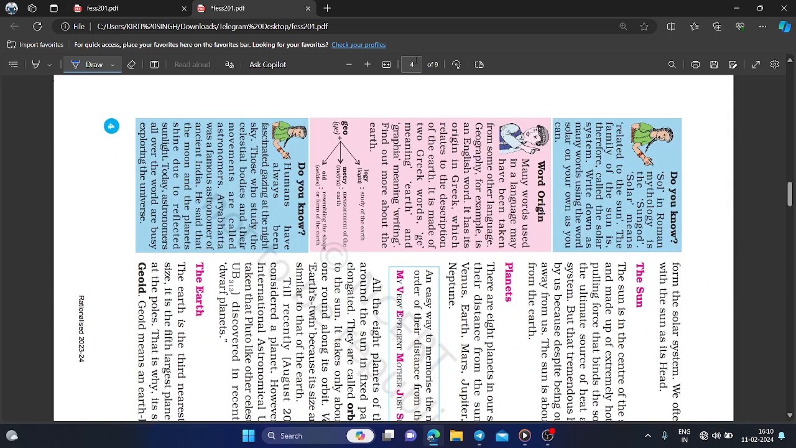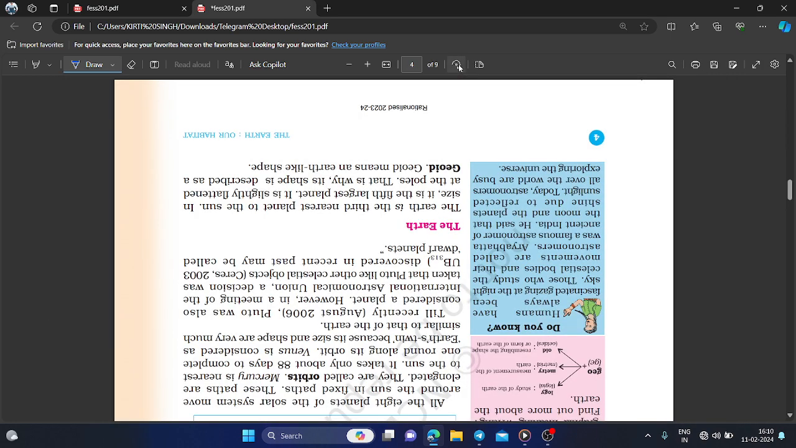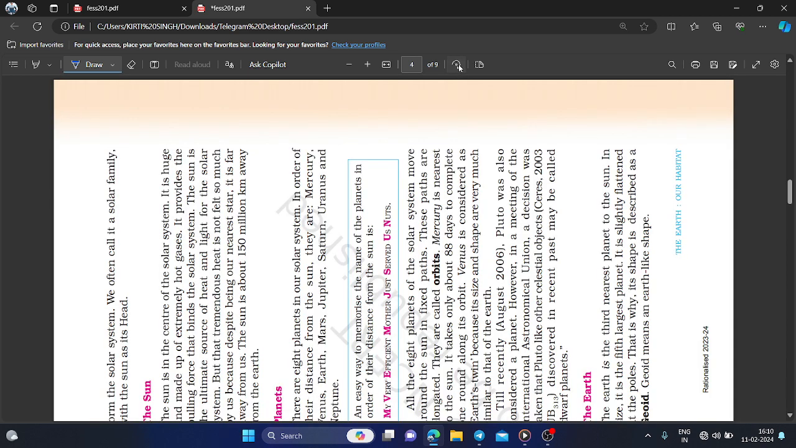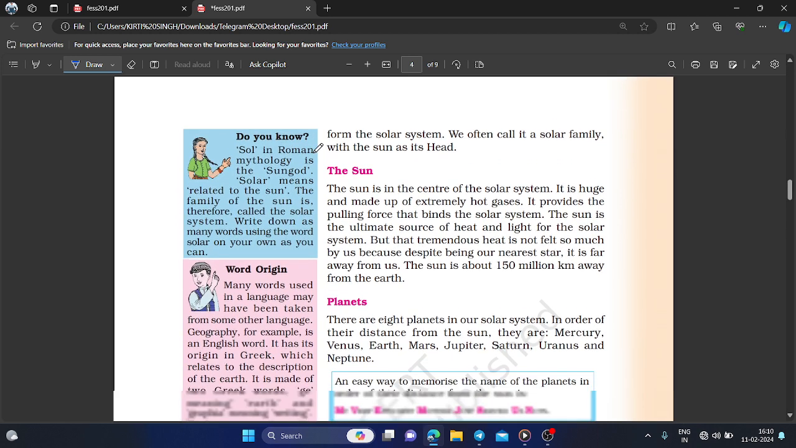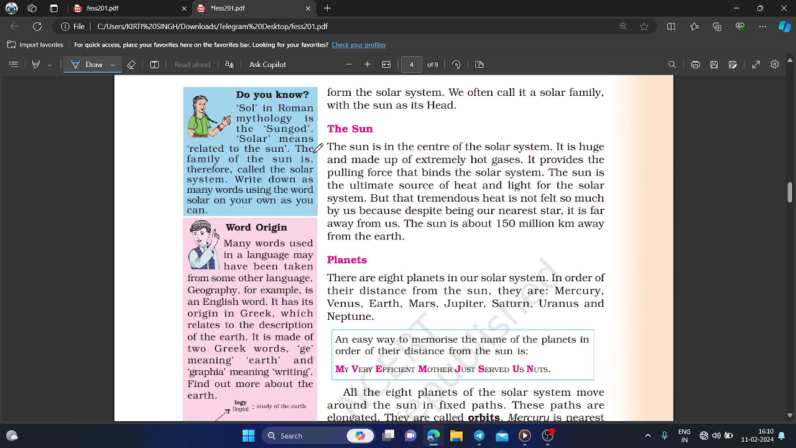I can rotate this screen. That forms the solar system. We often call it the solar family, with the sun as its head. The sun is the head of all these planets.